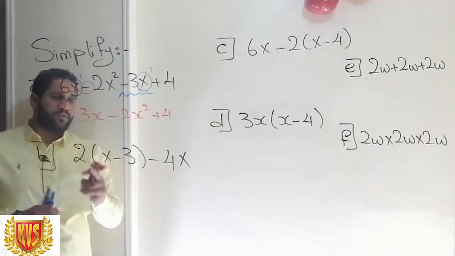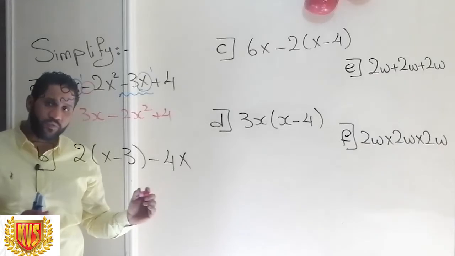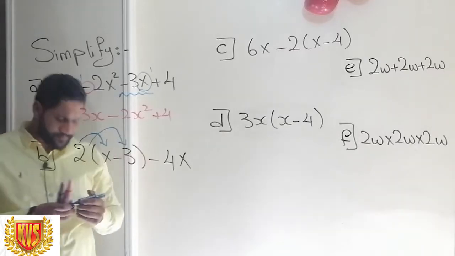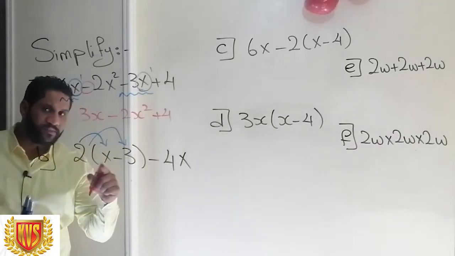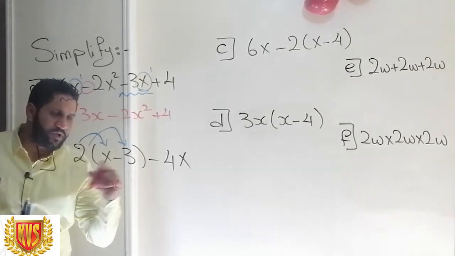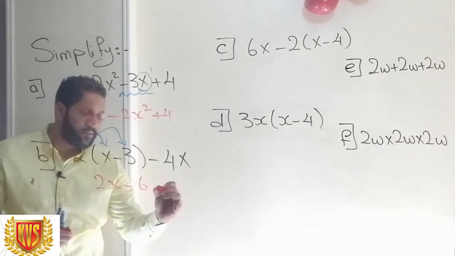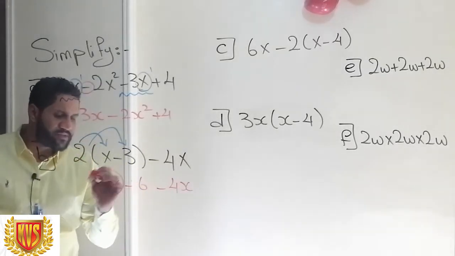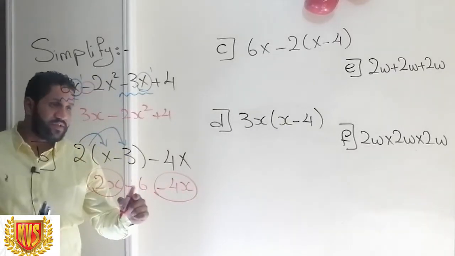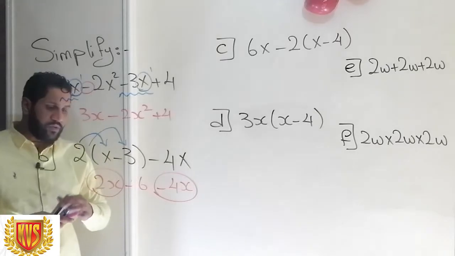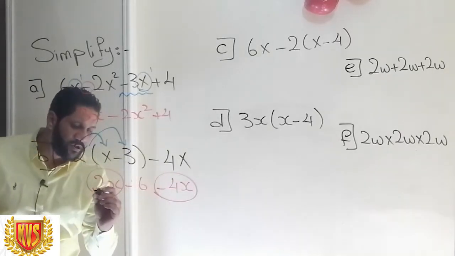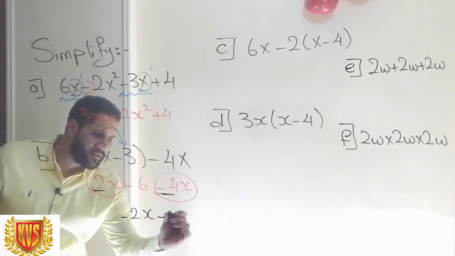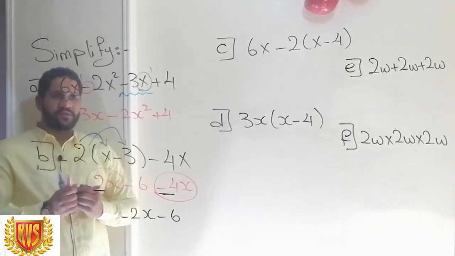Let's look at number B. When I have a bracket, according to BAD MATH, I'm going to remove it first. So this 2 will go inside the bracket by multiplication. 2 times x gives me 2x. 2 times negative 3 gives me negative 6. Minus 4x. Then we start picking the like terms. Where are my like terms? It's 2x and negative 4x. And this 6 does not have a like term. So 2x minus 4x gives me 2 minus 4, it's negative 2, and then x. Negative 6 will go down as it is. And this is my simplest form.